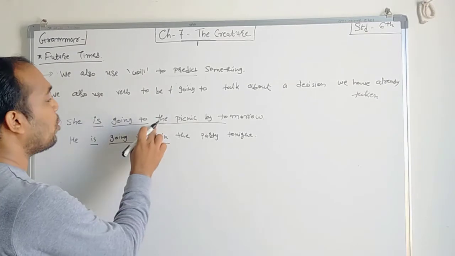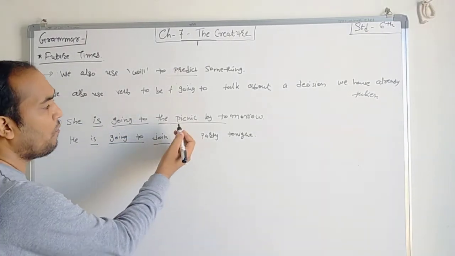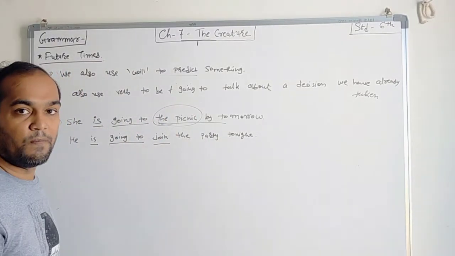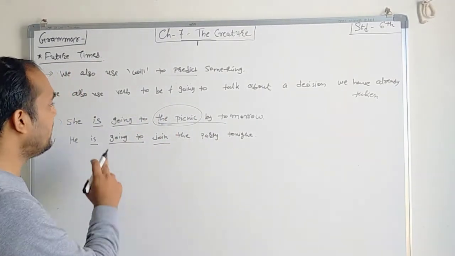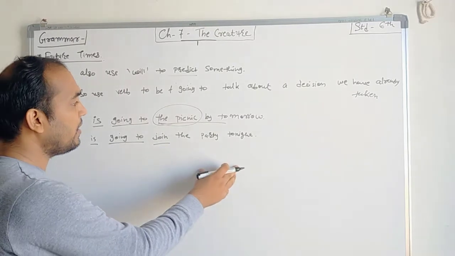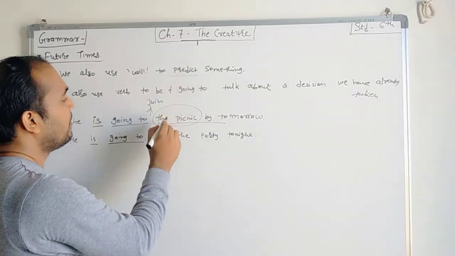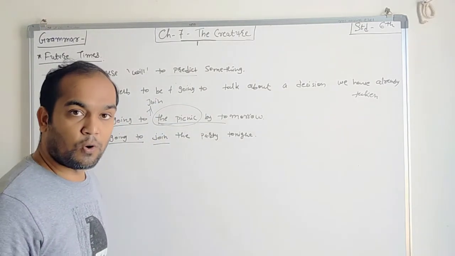So what is he is going to? Now here there is no verb. The picnic by tomorrow. Now picnic is not a verb, it is a place. So he is going to join the picnic. If we write down, he is going to join the picnic by tomorrow, right?